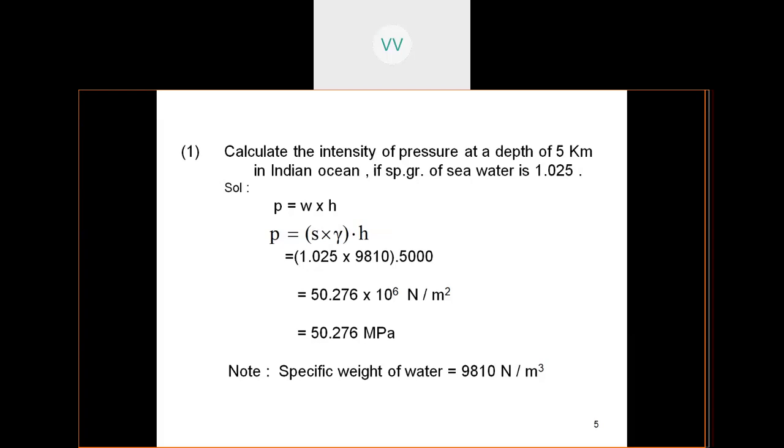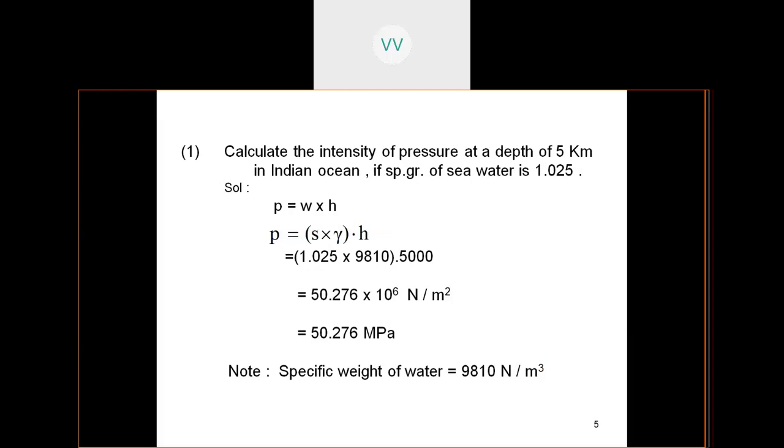So on substituting the entire thing in the equation, please calculate, students, how much is the value? So you get a value of 50.276 into 10 to the power of 6 newtons per meter square. So this is a very heavy pressure because the depth is very high, very much under the surface of the water. So now let us try to convert this pressure in our terms, that means in a lower unit.